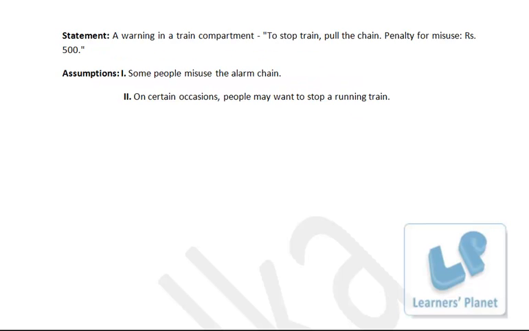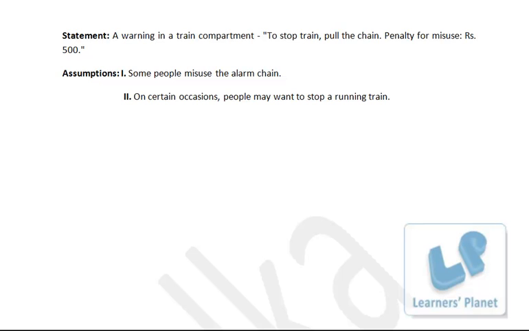Statement: a warning in a train compartment. To stop train, pull the chain, penalty for misuse rupees 500. Some people misuse the alarm chain. This assumption is valid and very well implied from the statement, because if the warning is written over there and the penalty is mentioned, that means there are cases when people misuse the alarm chain for their personal purposes.